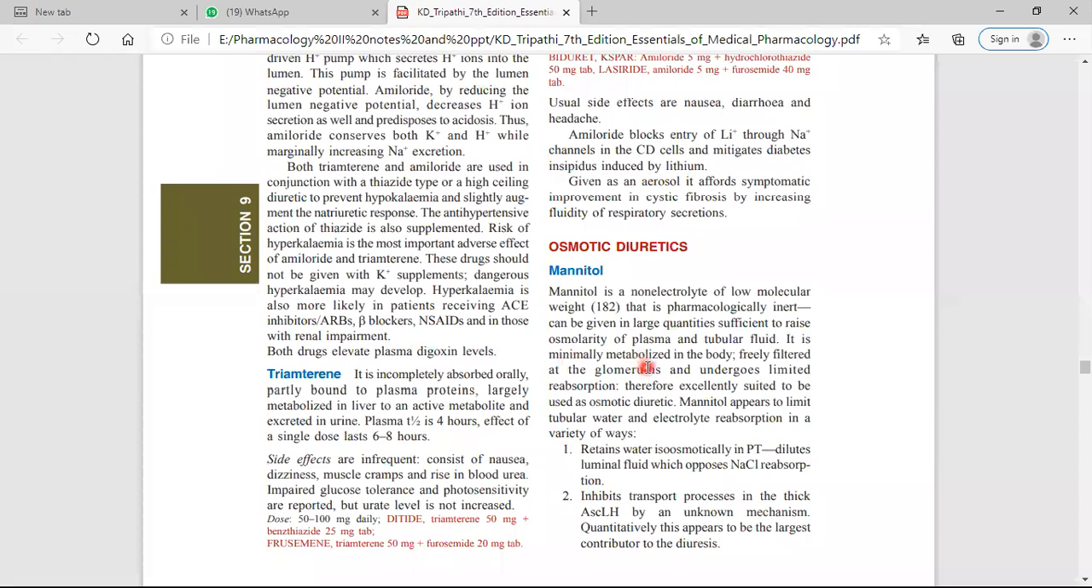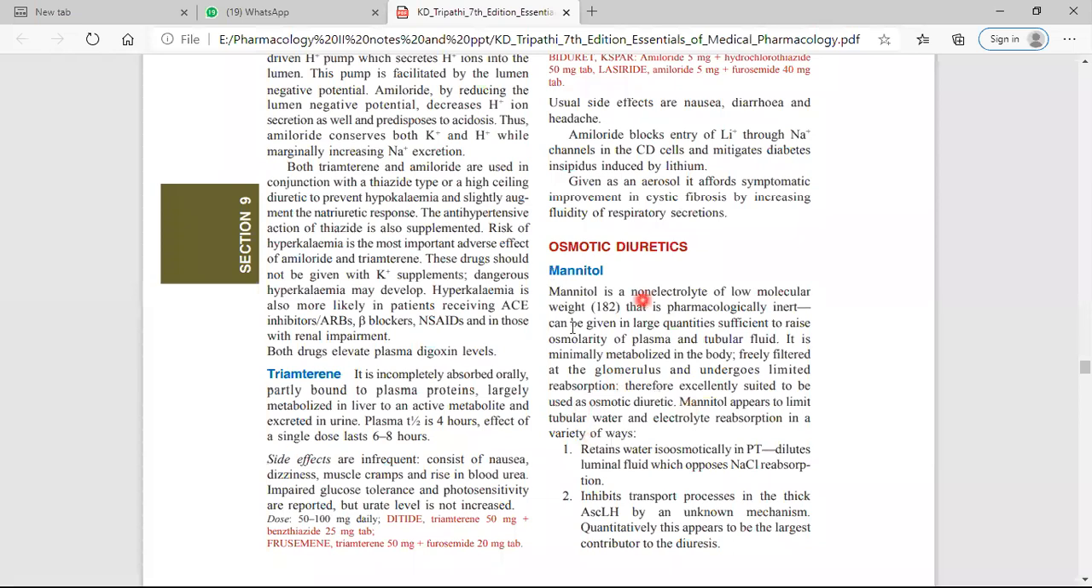It is minimally metabolized in the body and freely filtered at the glomerulus and undergoes limited reabsorption, and therefore it is suited for an osmotic diuretic. Simply, it is minimally metabolized, freely filtered at the glomerulus, and undergoes limited reabsorption. That means reabsorption does not happen; whatever drug you give, it stays the same, and it only forcibly increases your urine output.